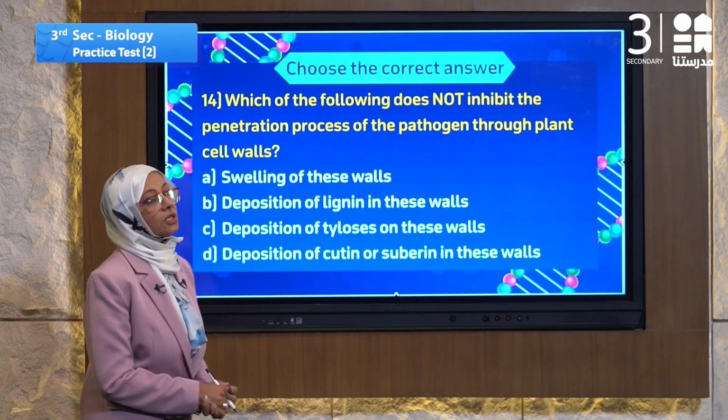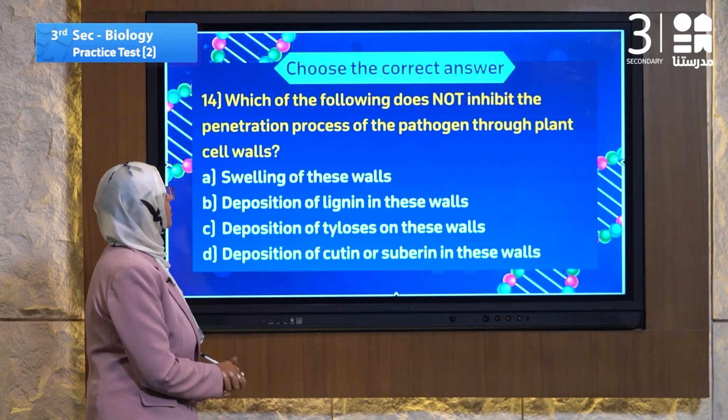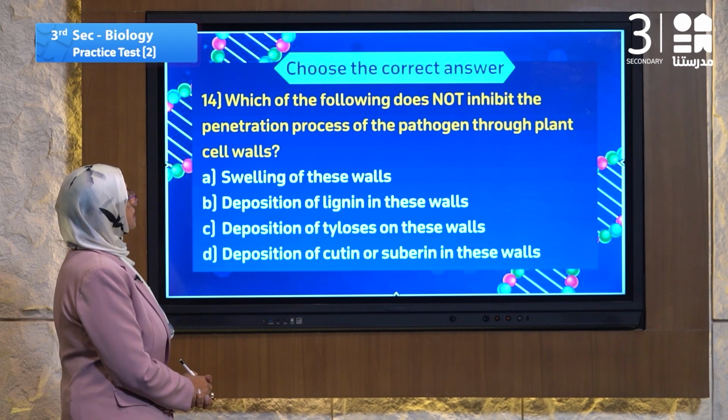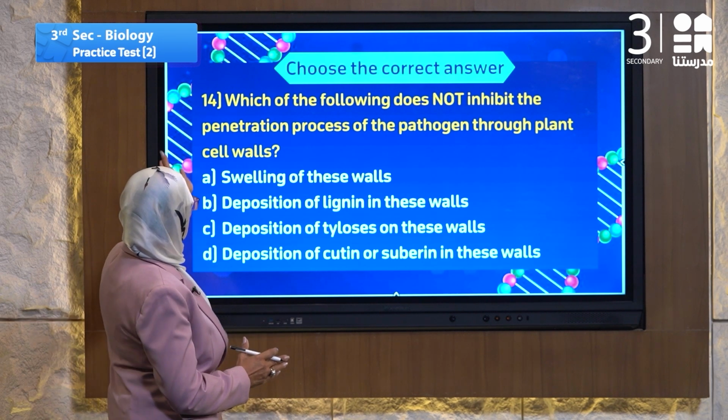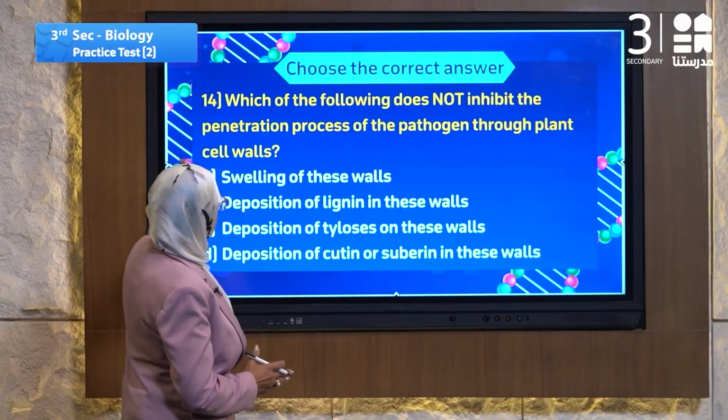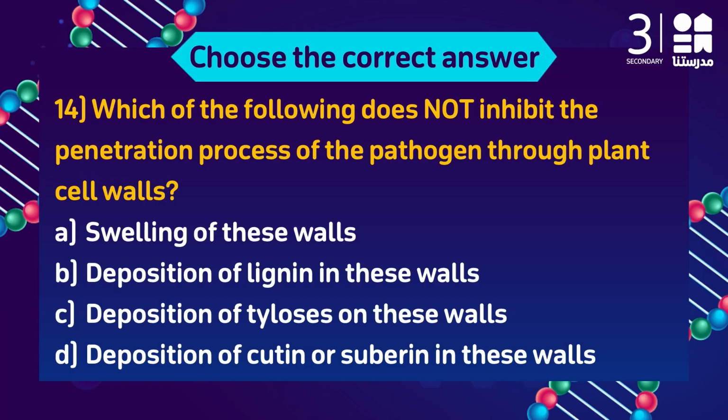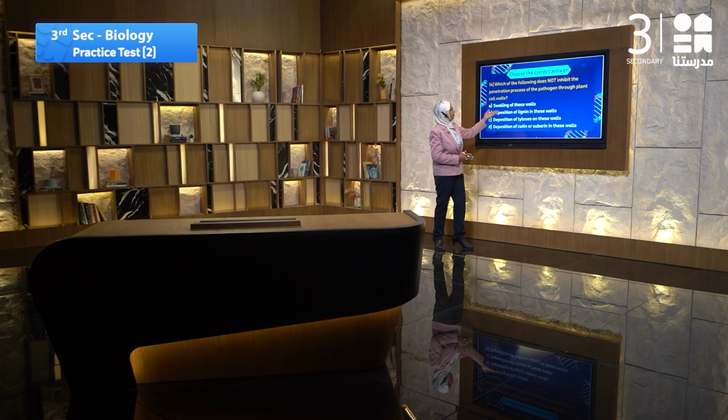Let's go to question number 14. Question 14 is about another topic. Let's read it. Which of the following does not inhibit the penetration process of pathogen through the plant cell wall?